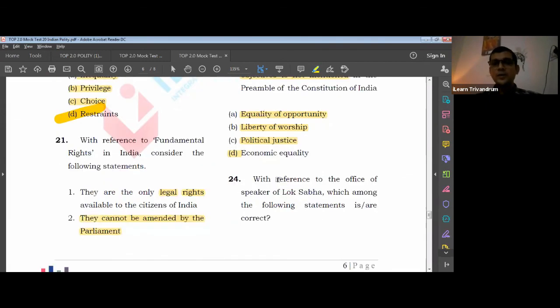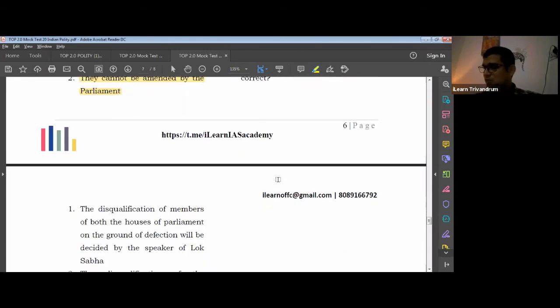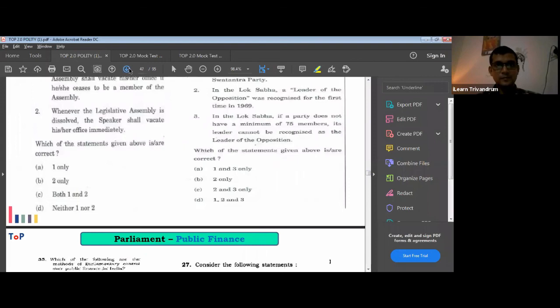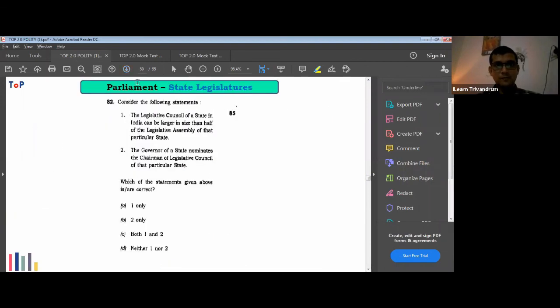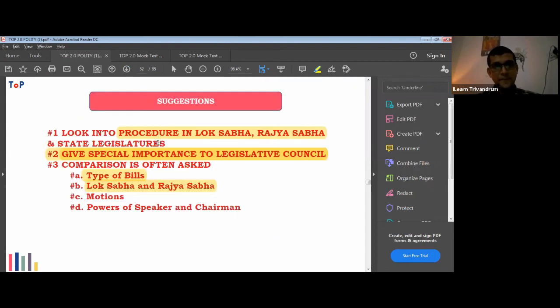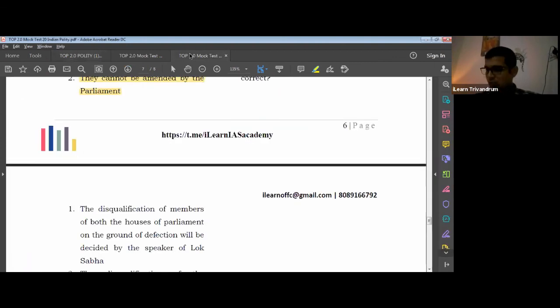Okay, let's move on. With reference to the office of Speaker of Lok Sabha, which among the following is correct? Now I'll take you to this particular slide, where again we mentioned the importance of this particular area. They have asked already 2 questions on this, so you should be very careful when you prepare this area. Please ensure that you are well prepared, and try to compare the powers of Speaker and Chairman. That is also important. All right, now let us look into the question.